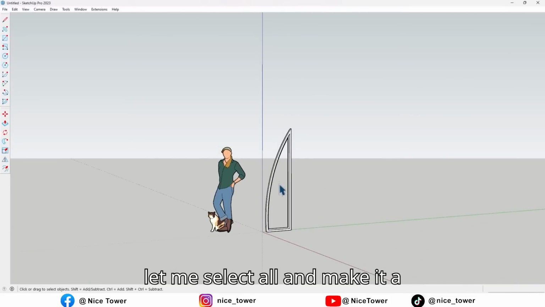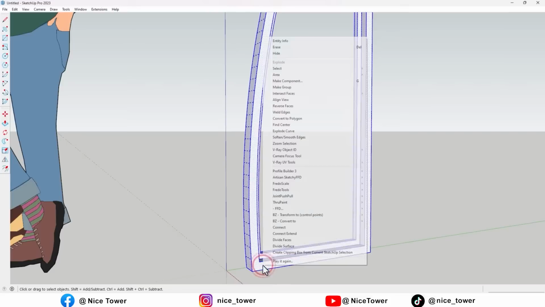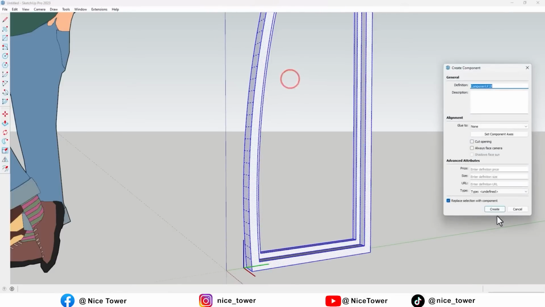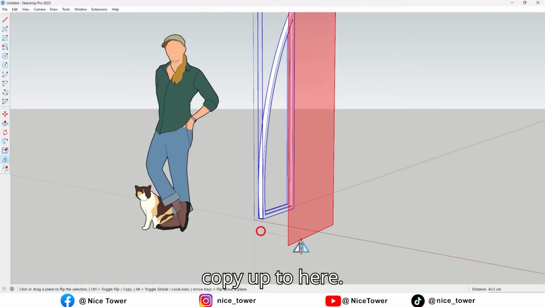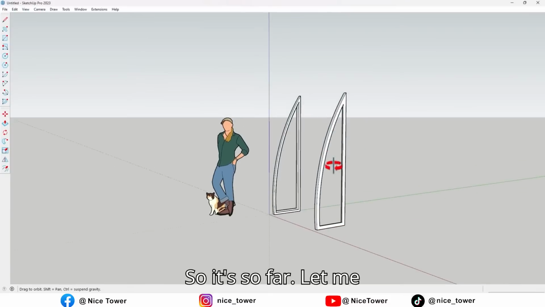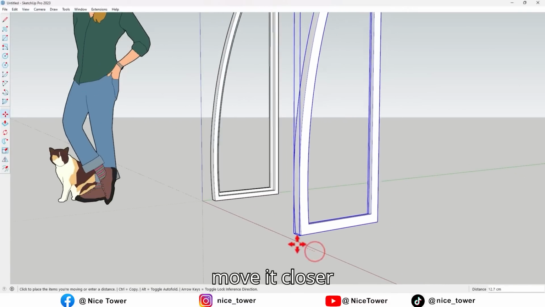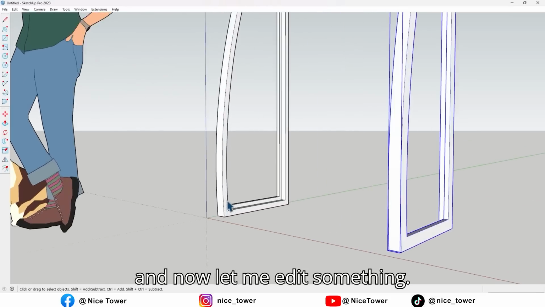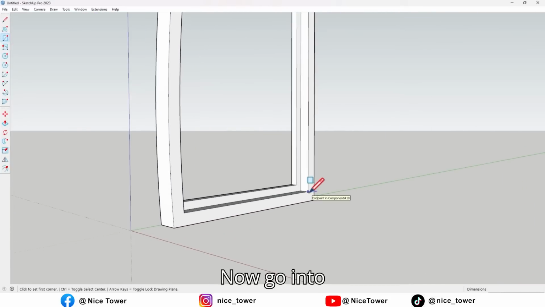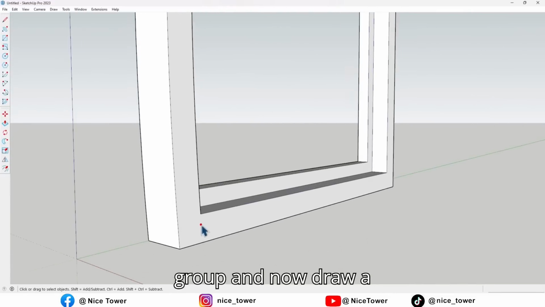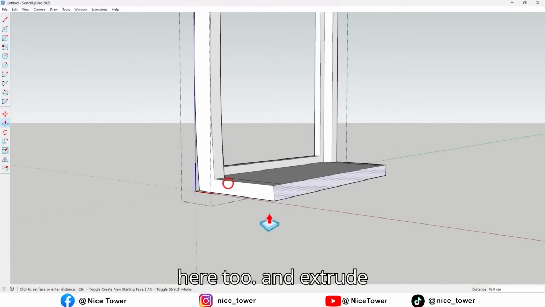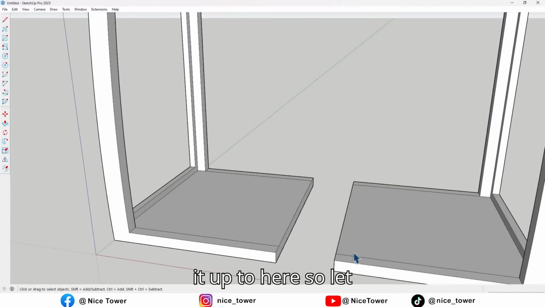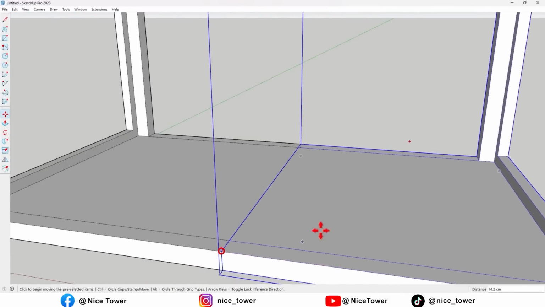So let me select all and make it a component. Now by using flip tool, take a copy up to here. So it's so far. Let me move it closer. And now let me edit something. Go into group. And now draw a line here too, and extrude it up to here. So let me move it closer.